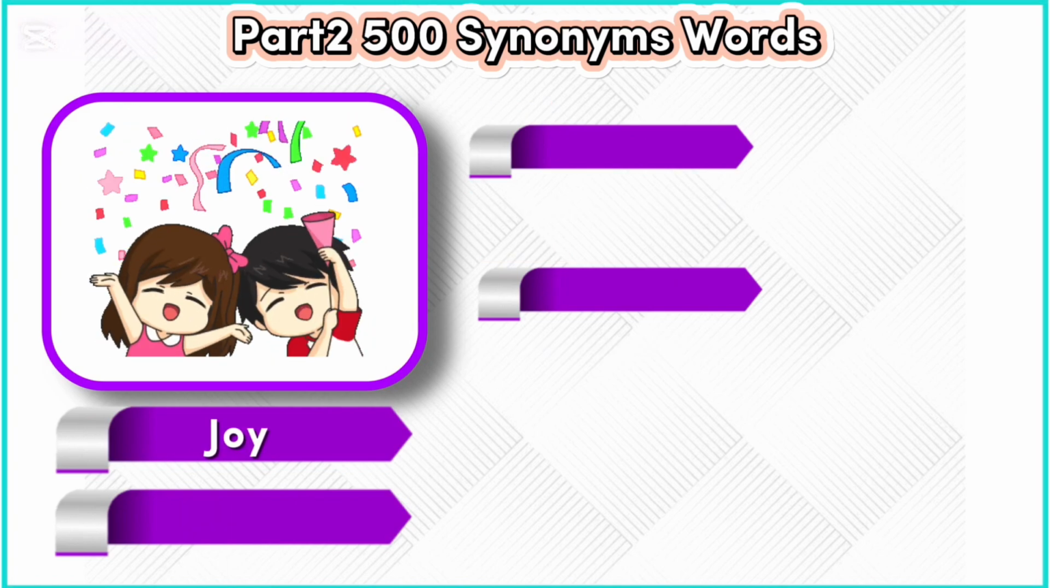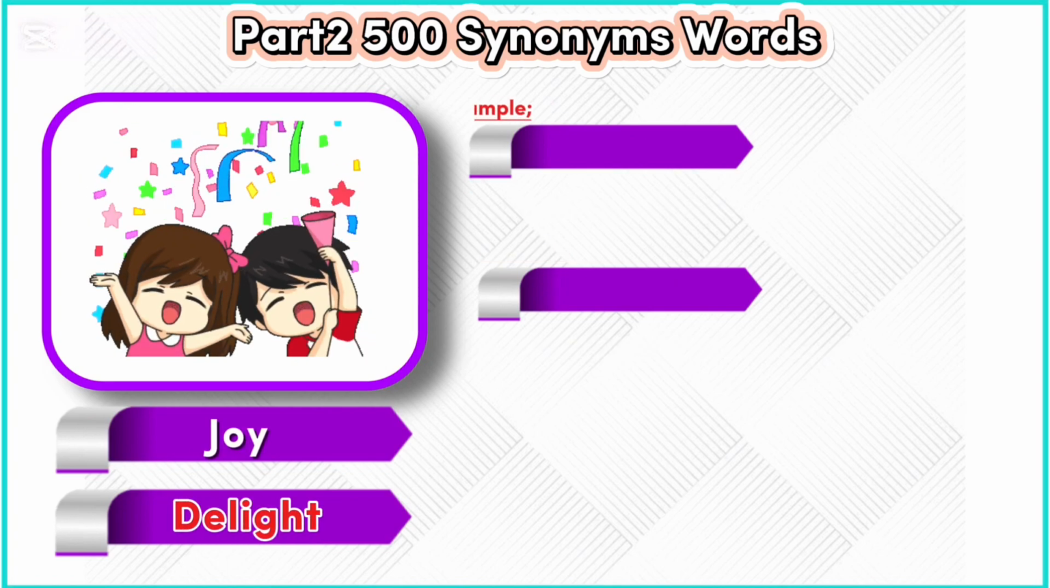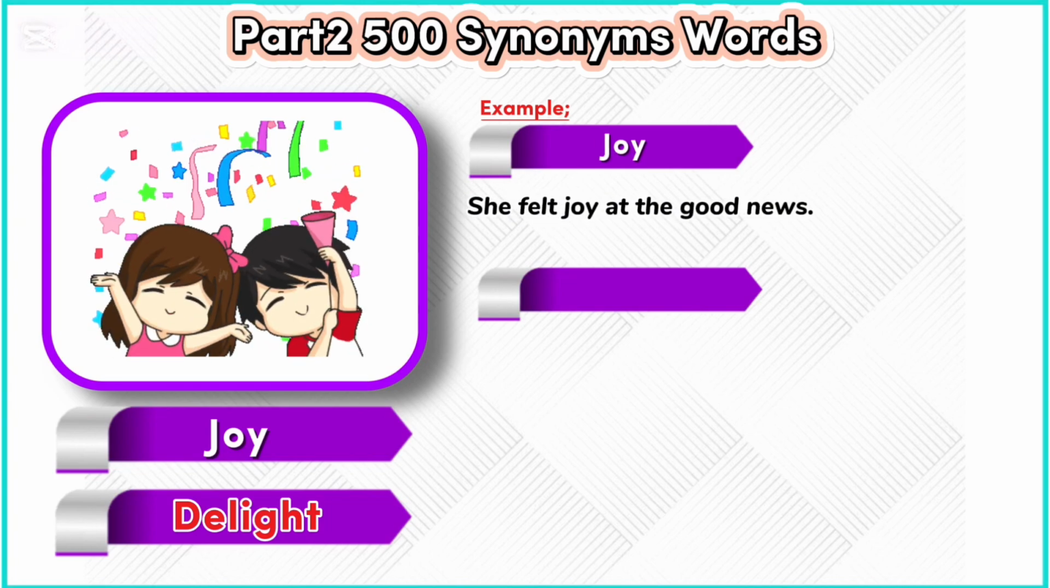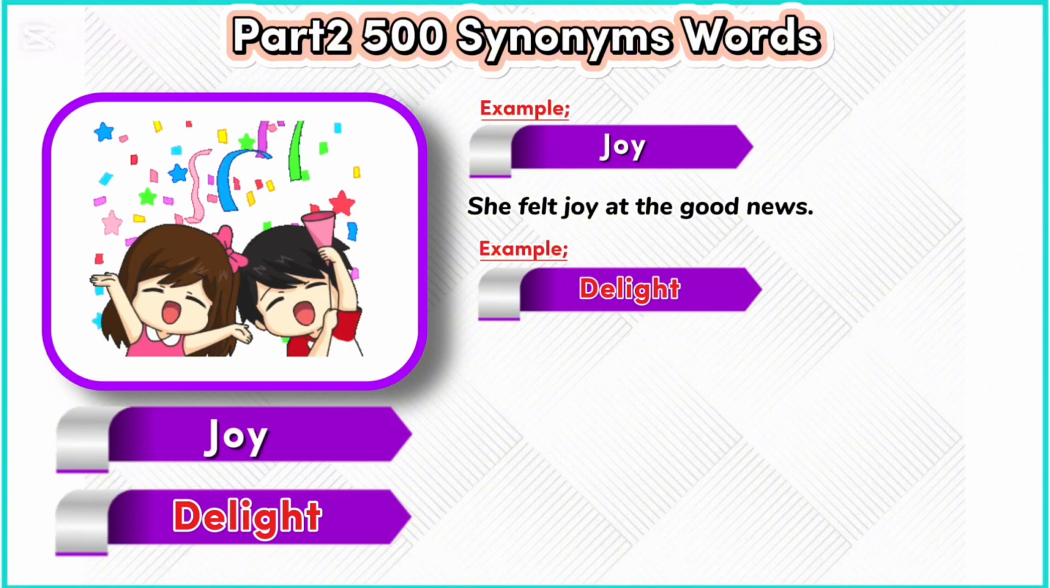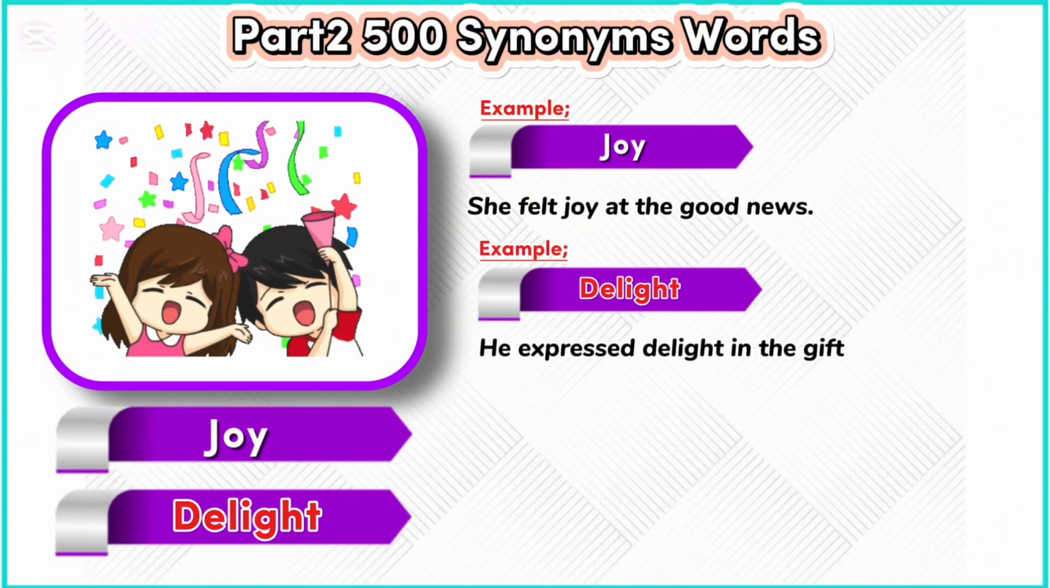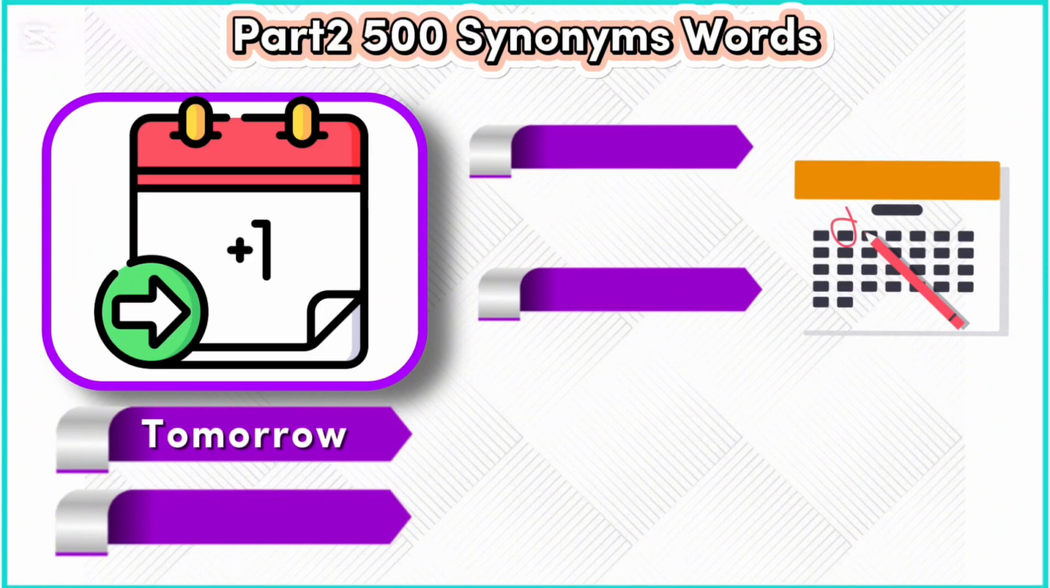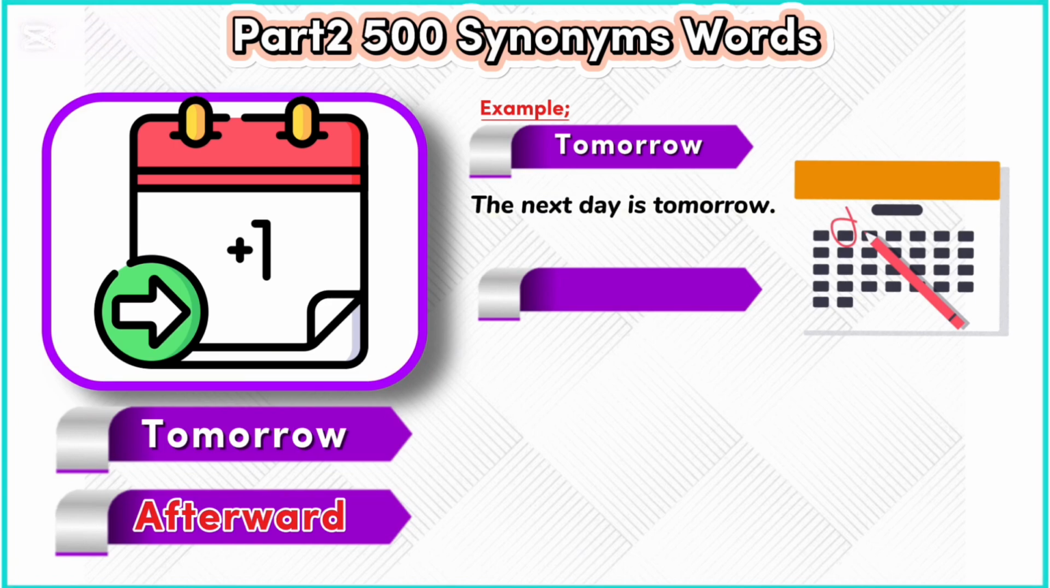Joy, delight. Example: joy. She felt joy at the good news. Example: delight. He expressed delight in the gift. Tomorrow, afterward. Example: tomorrow. The next day is tomorrow. Example: afterward. The next day is afterward.